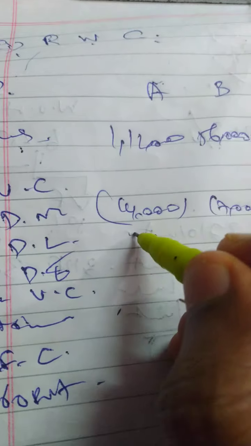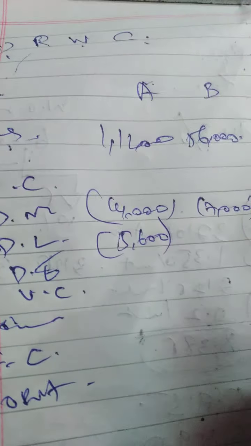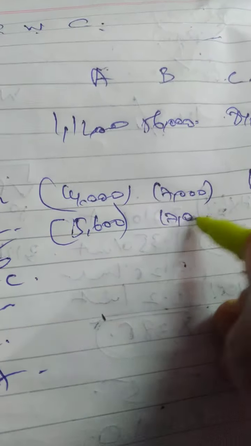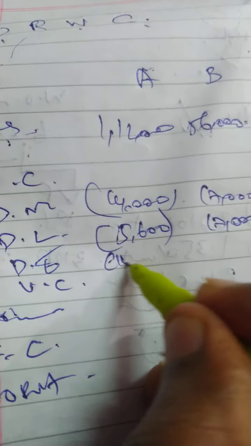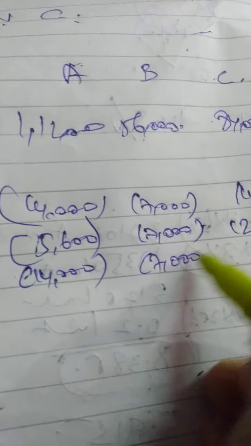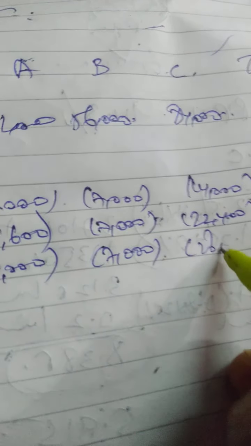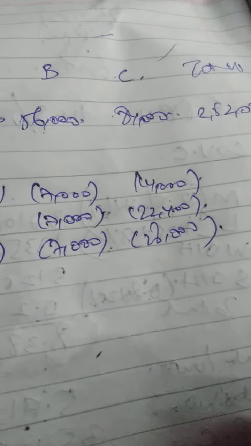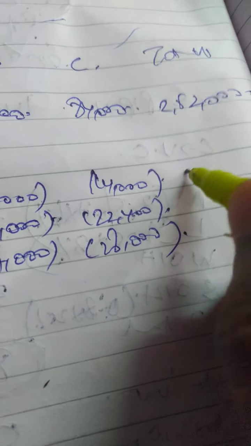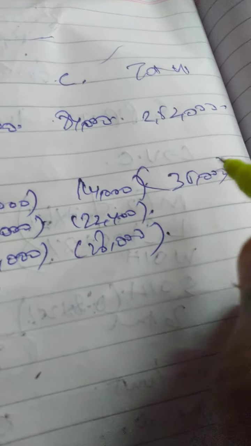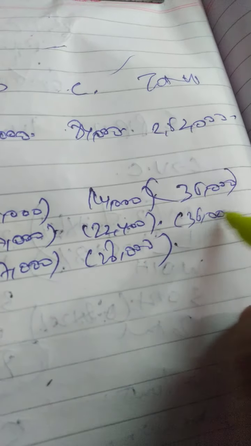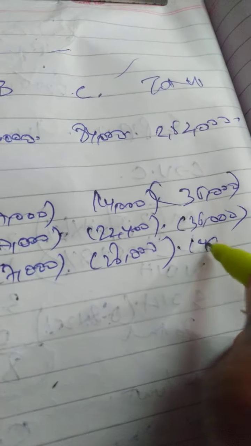Okay, labor 5,600, 7,000, 22,400. Okay, direct expenses 14,000, 7,000, 28,000. Okay, total 35,000, 49,000.